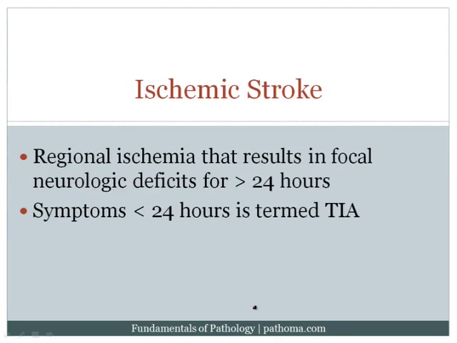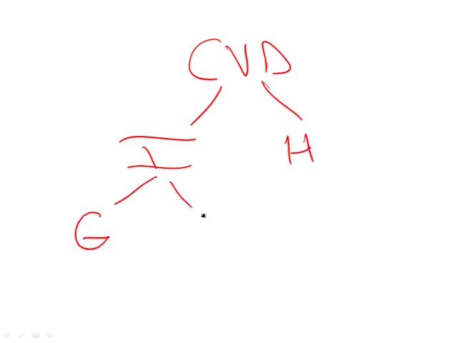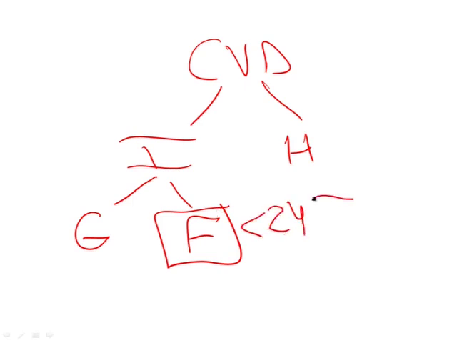Moving on to ischemic stroke, let's go back to our paradigm. Here's cerebrovascular disease. Remember that it can be due to ischemia or hemorrhage, and when it's due to ischemia, that can be global or focal. Now, when you have focal ischemia, that again involves one region of the brain. It then creates focal neurologic deficits. If the focal neurologic deficits last less than 24 hours, then we call that a transient ischemic attack. And if it lasts greater than 24 hours, then we call that an ischemic stroke.